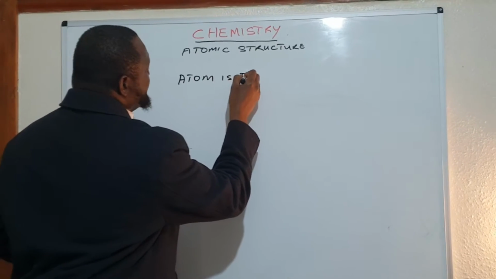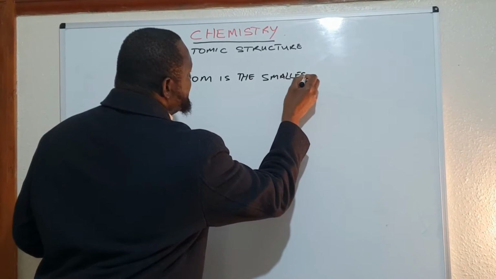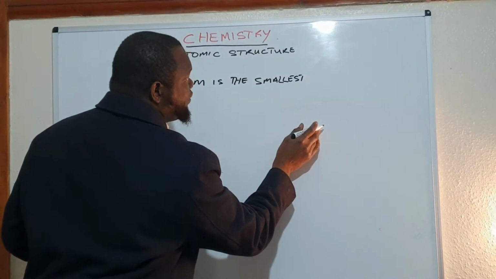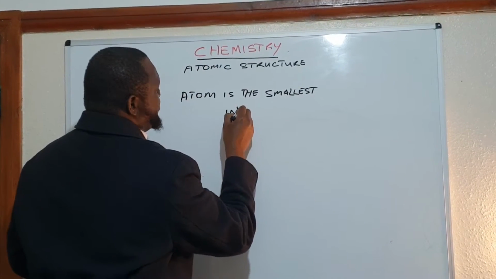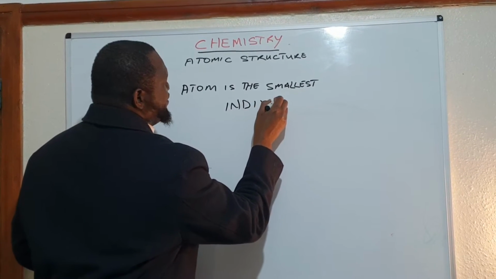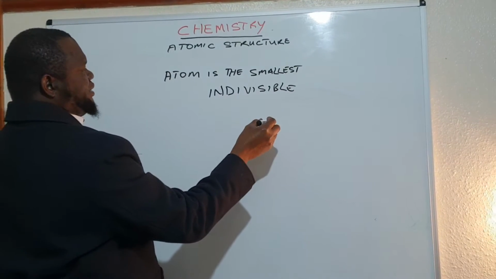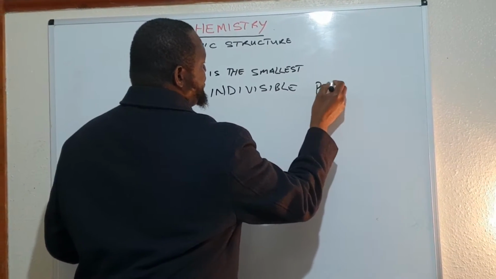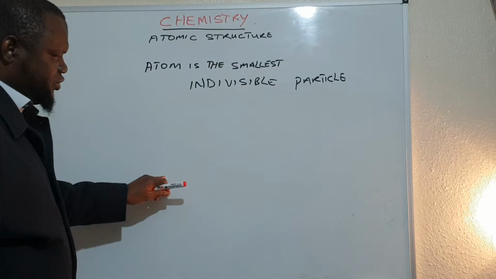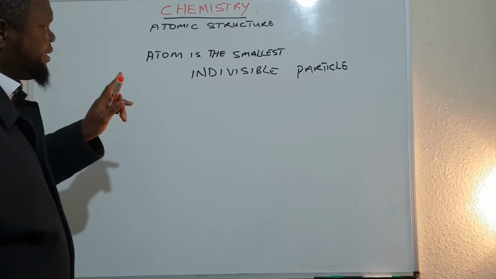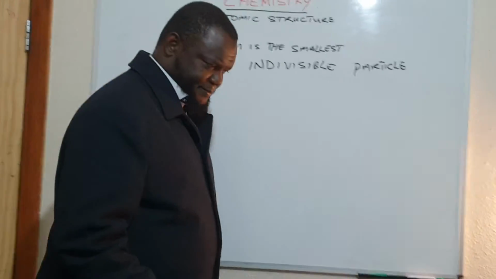They said the atom is the smallest indivisible particle. You know the meaning of indivisible? It can't be split or divided. That's what they used to say. But now this definition is no more relevant because the atom can be split and divided. So, an atom is the smallest particle of an element.